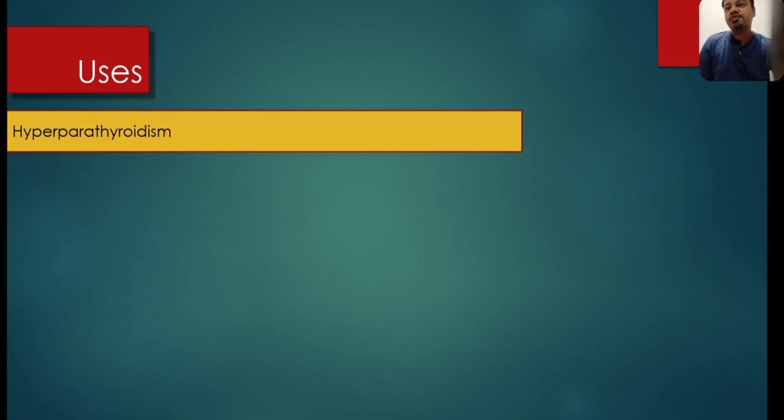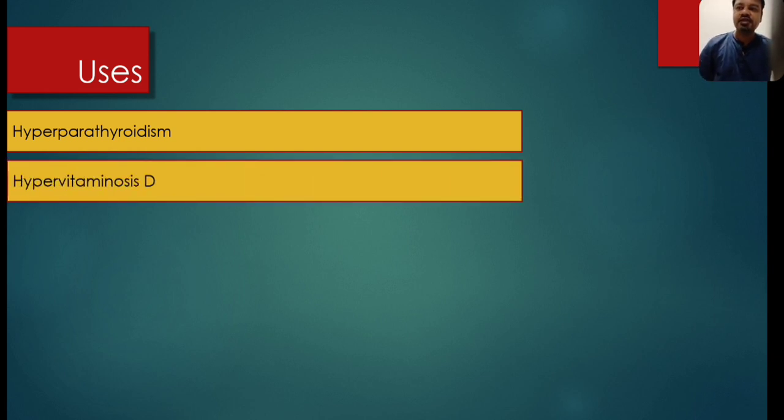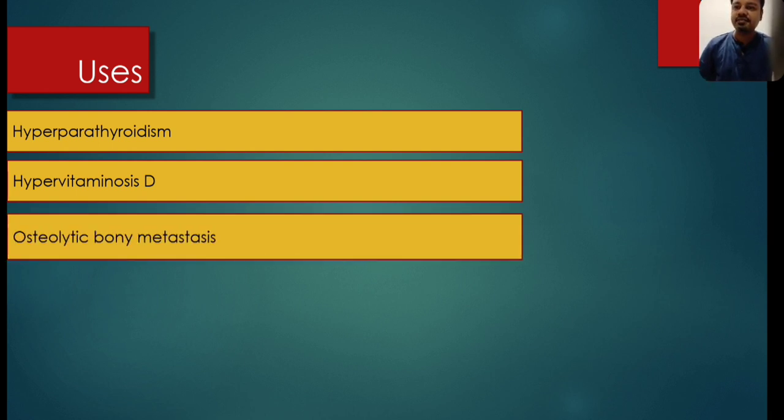Obviously it is useful in hyperparathyroidism, which helps to counter the increased calcium level. Second, in hypervitaminosis D also there is an increase in blood calcium level, so it helps in decreasing blood calcium level. There are some metastases which lead to bone destruction and release of calcium, and severe hypercalcemia can occur as a result. So in that case also calcitonin is useful.